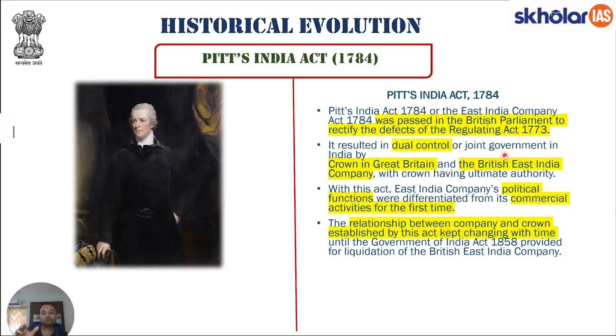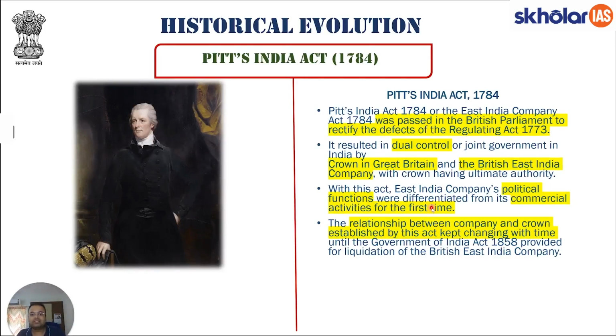Till 1784, what used to happen? The British East India Company used to operate, and the court of directors used to report all its functioning to the British government. Now, by Pitt's India Act of 1784, the government of Britain has taken some of the powers of administration in India from the East India Company, and now there will be two bodies administering the policies of the British government in India: first the Crown in Great Britain, and second the British East India Company. I hope this point is also clear.